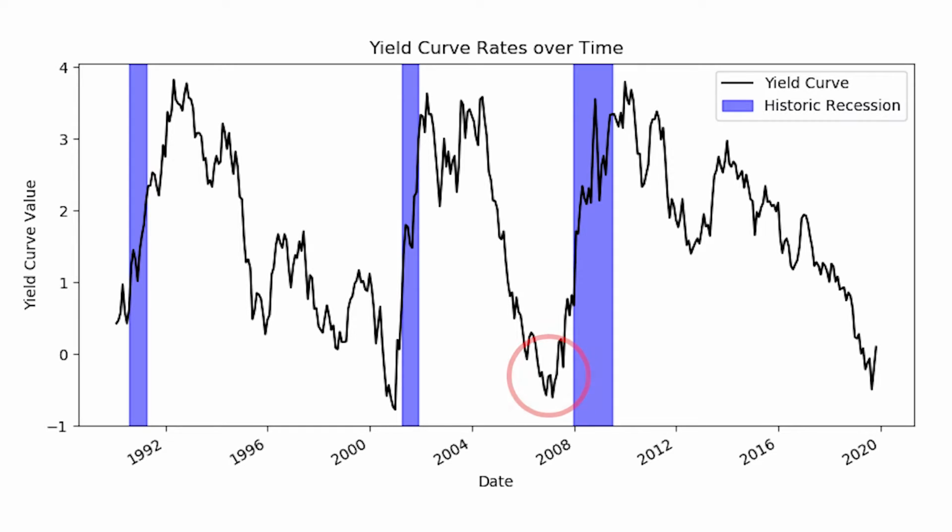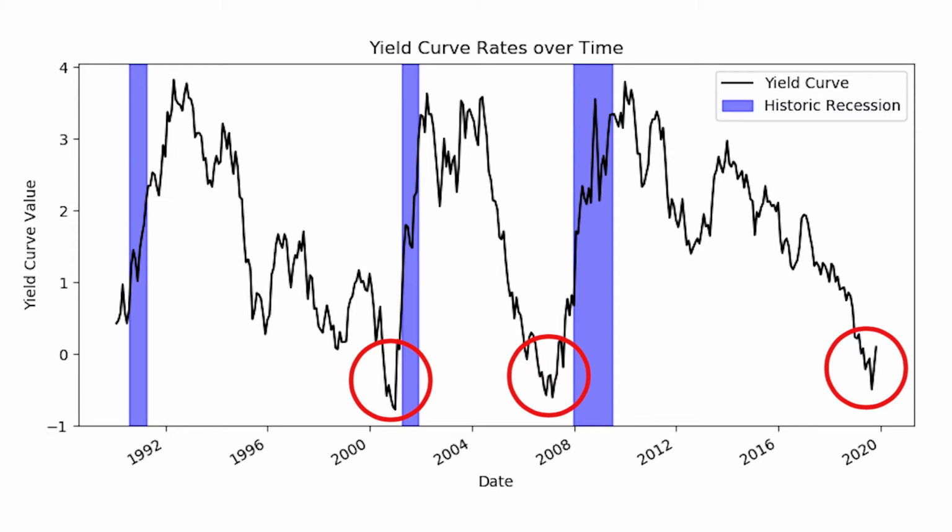This happened before the Great Recession, and for the past 60 years, this has always come before a recession, making it one of the most reliable predictors of a recession. Now, when I started my research, the yield curve had already inverted, so I knew it was a matter of time for the next recession to occur.